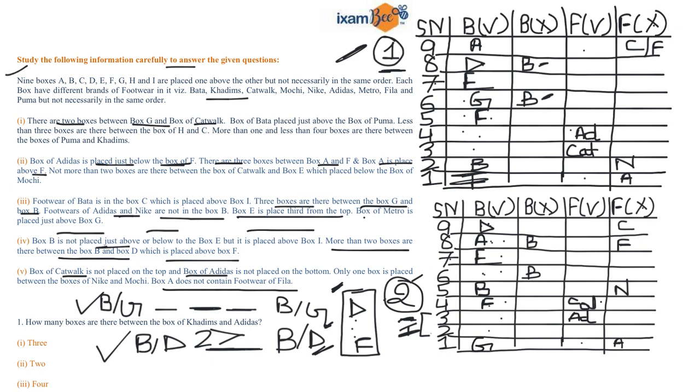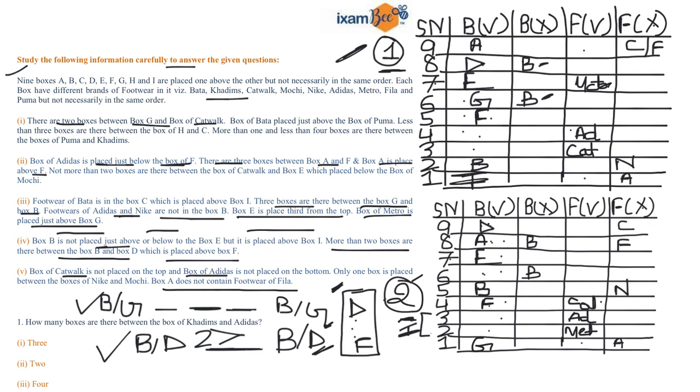Now it is given that the box of Metro is placed just above the box G. So if this is the case, the box of Metro will come over here, right? Accordingly, the box of Metro will come over here in our second case.